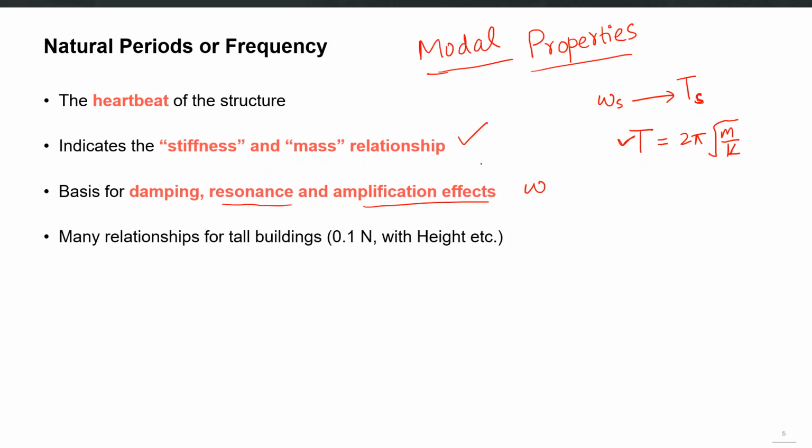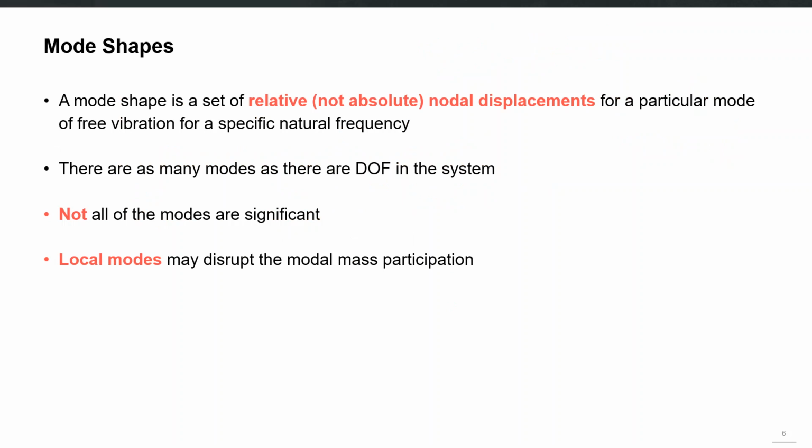So similarly for mode shapes also, for a structure which is well proportioned, which has no vertical discontinuity or significant vertical connectivity issue, it should have well defined, proper mode shapes which should match with what we should have for a healthy kind of structure. So a mode shape is a set of relative nodal displacements.